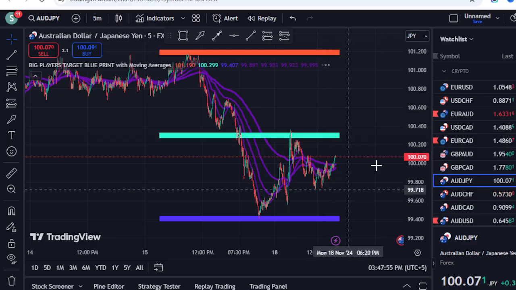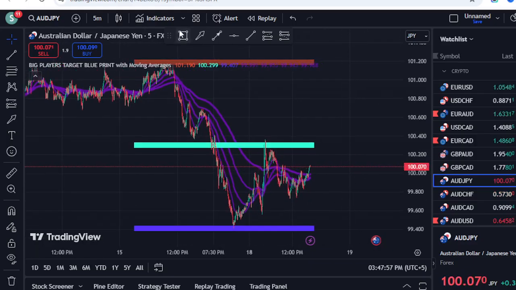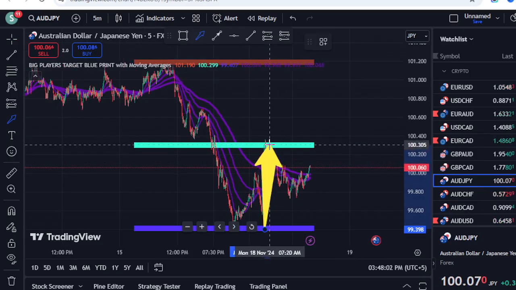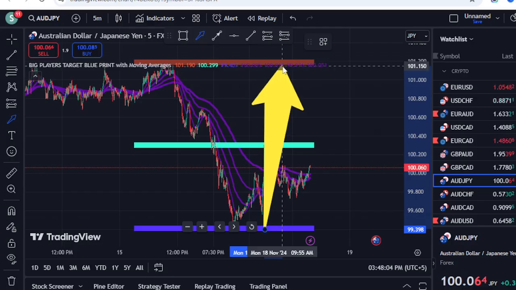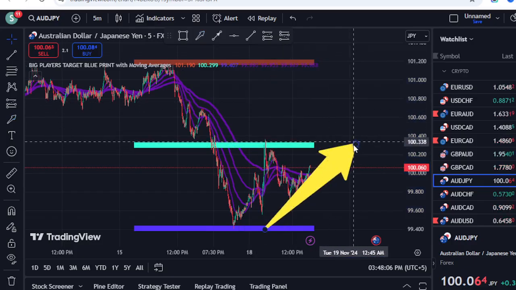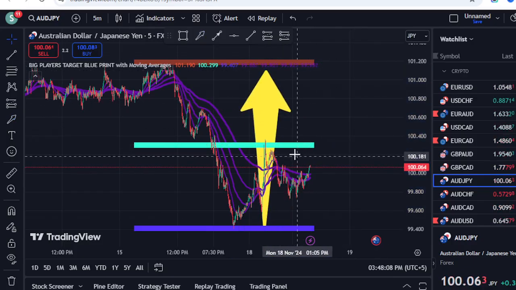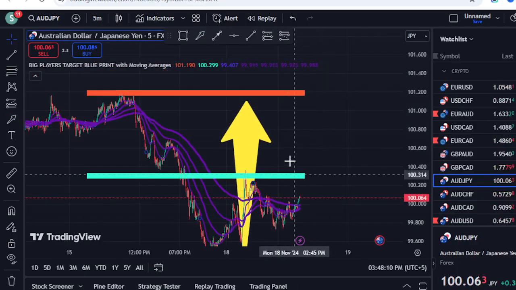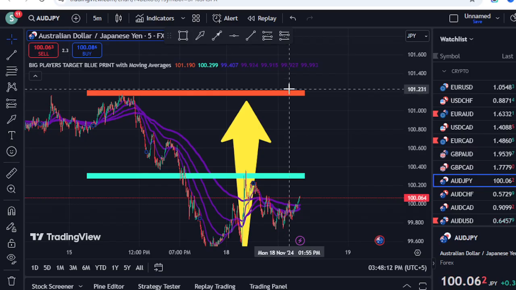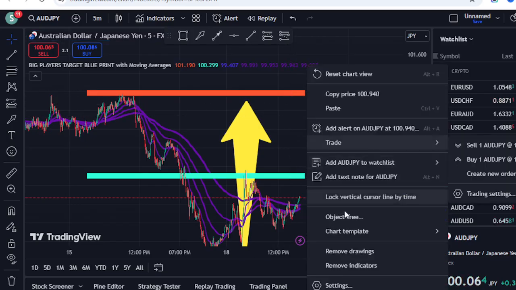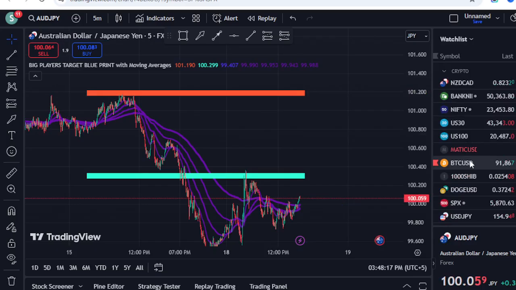For example, now just imagine this is the AUD JPY chart. It has received a boost from here. It retested that level. So maybe at the end of the day, you will see the market is here. If it breaks the green level successfully and makes a retest on that level, then it's pretty sure that it is going to target the red level, and this is how this indicator works.